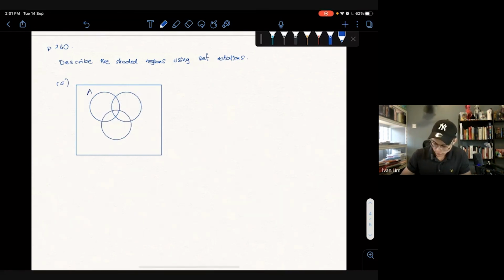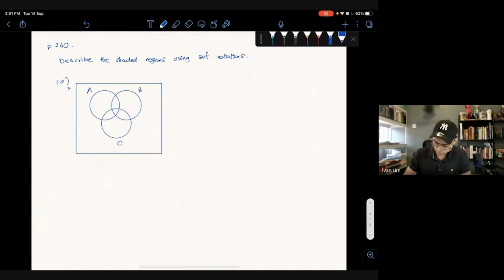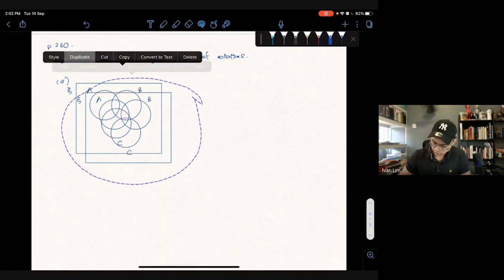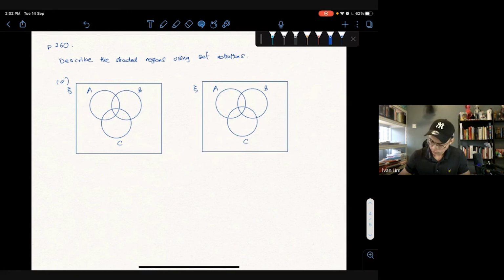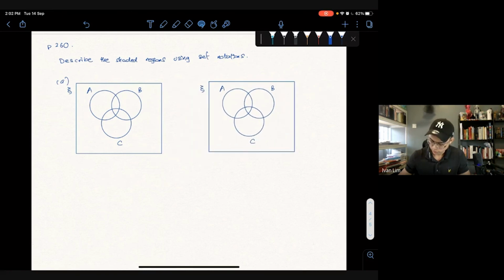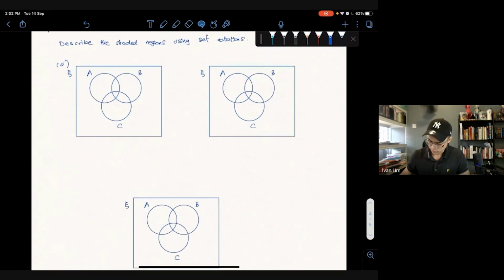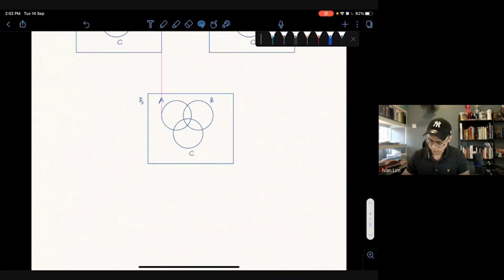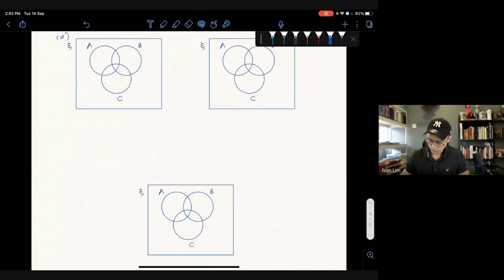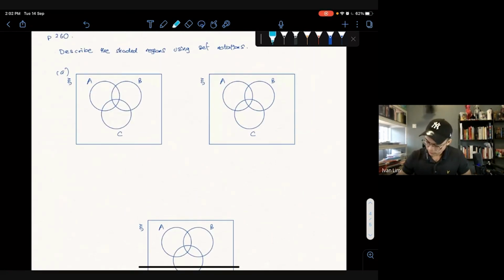Okay, so this is set A, set B, set C. This is your universe. Okay, so just duplicate this. Question A, question B, and question C. Put it here, question C. Okay, question A, the part that we want to express is this part, the point of intersection between all A, B, and C. The second one is over here, which is just at the B here.